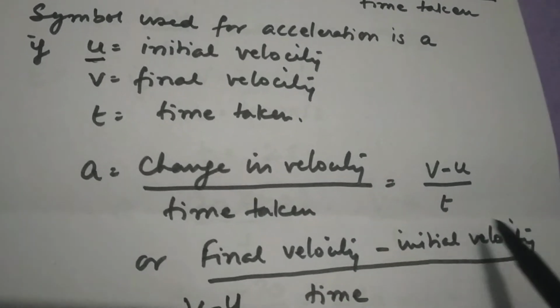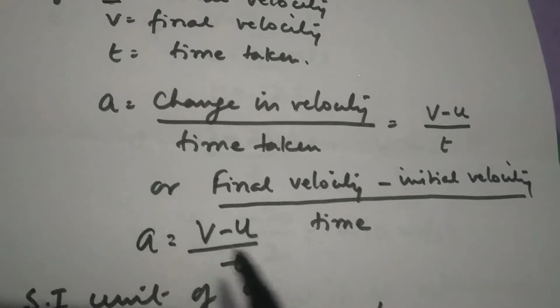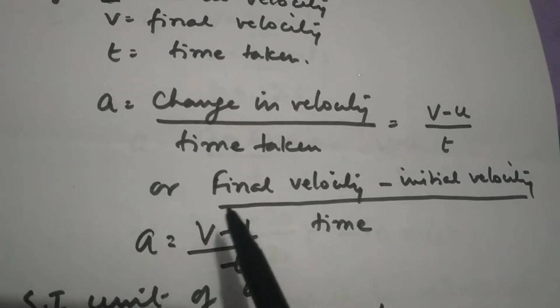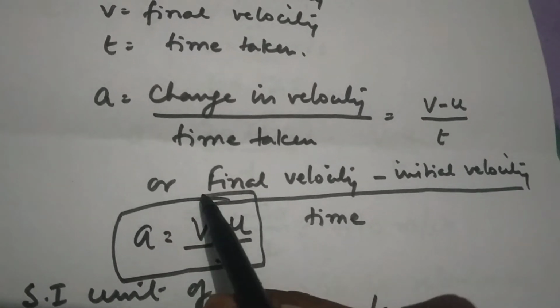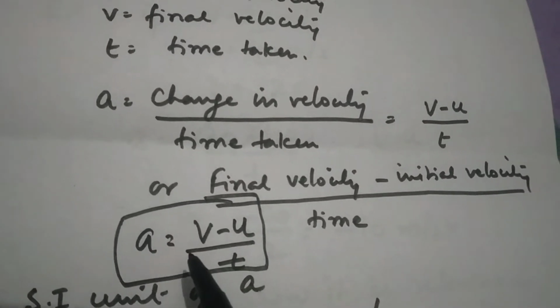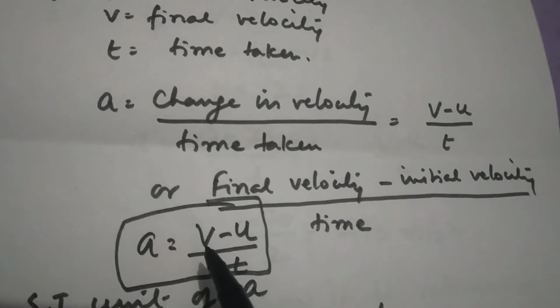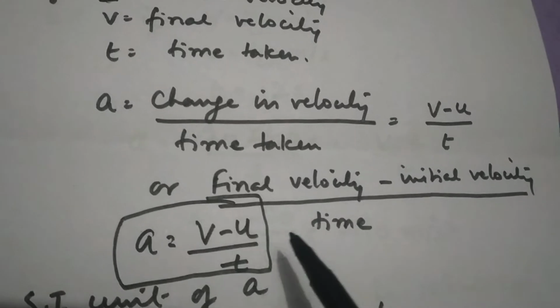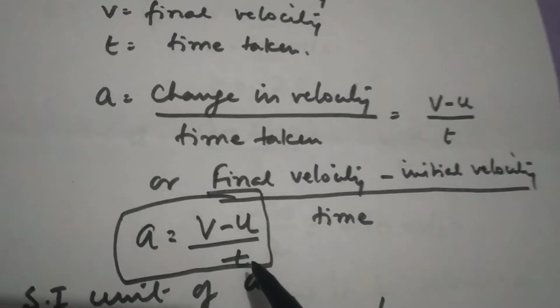So you get an expression for a. You will be writing the formula a is equal to v minus u by t. So you get a standardized or generalized formula for the acceleration. a is equal to v minus u by t, where v is final velocity, u is initial velocity, and t is the time taken.